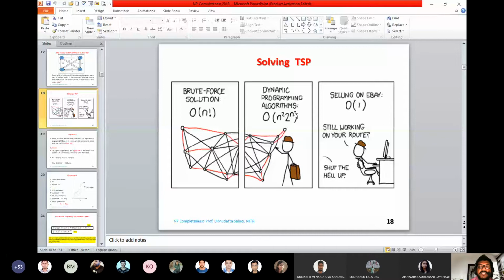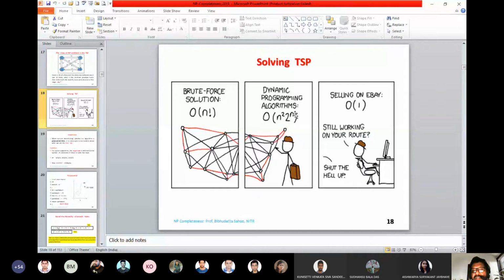Okay, now why is this a problem? When you try to find an optimal solution using complexity of order n square into 2 to the power n, and 2 to the power n is exponential, for large n it requires a huge amount of time. So when n increases, or some quality of service of the algorithm demands that this particular work has to be completed before a certain constraint.